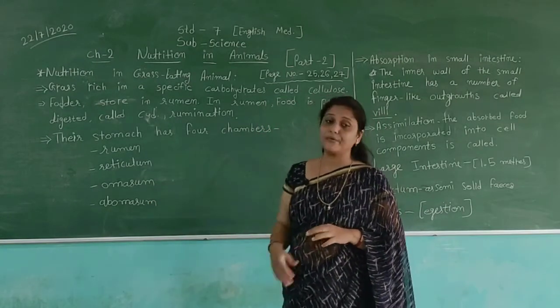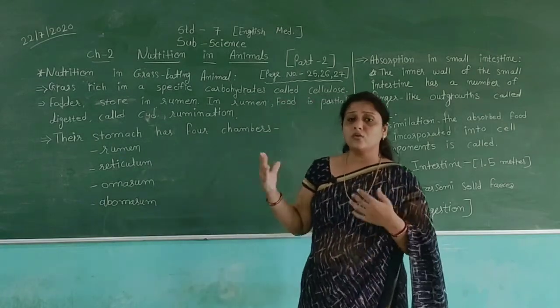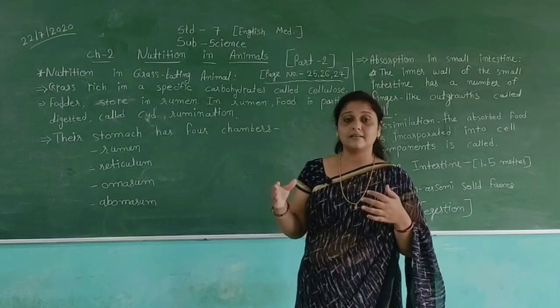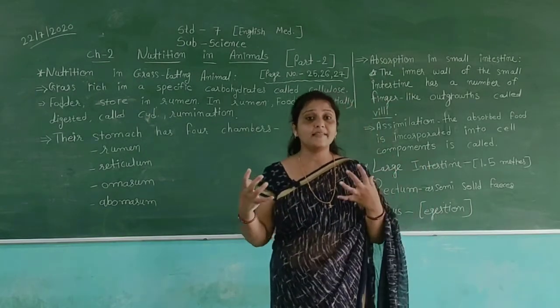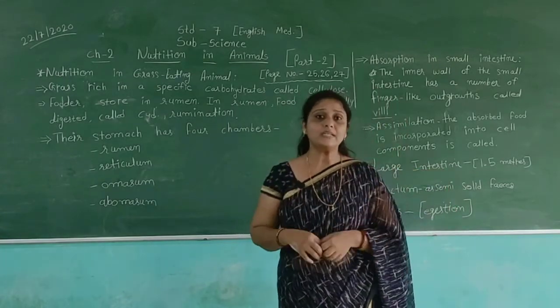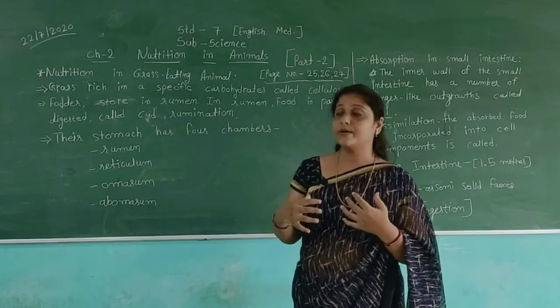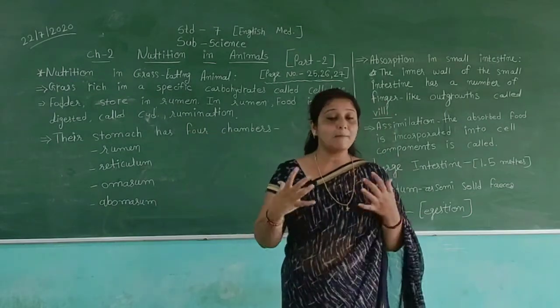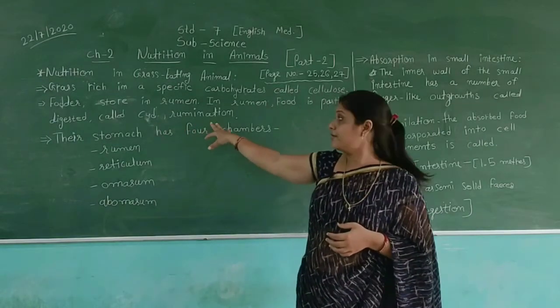They have 4 chambers because they cannot easily digest grass, so they have different processes. First they swallow the grass, and then they store the partially digested food in the rumen. This partially digested food is called cud, and this process is called rumination.